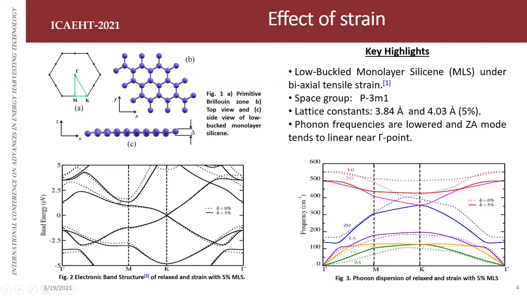You may notice that the conduction band minimum is lowered at the M point, and there is also a band gap opening, meaning an increment in the band gap once you apply the strain. If you see the phonon dispersion curve, there is no negative frequency, which you may see between the gamma and M point in the Brillouin zone. That is, our structure with 5% strain is stable, and frequency is also lowered. If you see the bold lines, there are phonon softening features. One more thing you may notice, because thermal conductivity basically deals with the acoustic modes, is that ZA is a bit linear actually. Initially it was quadratic.